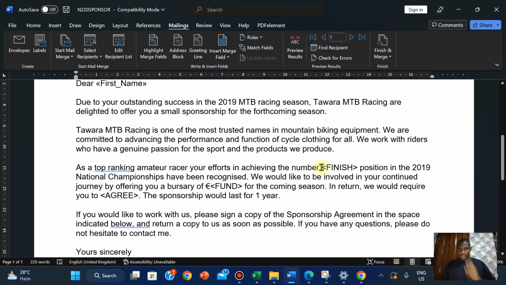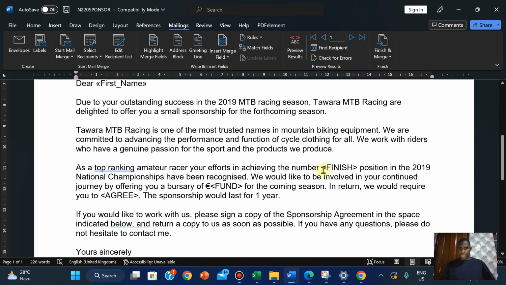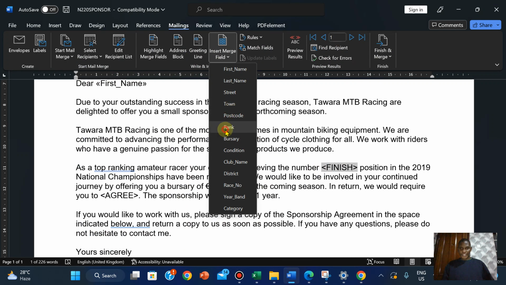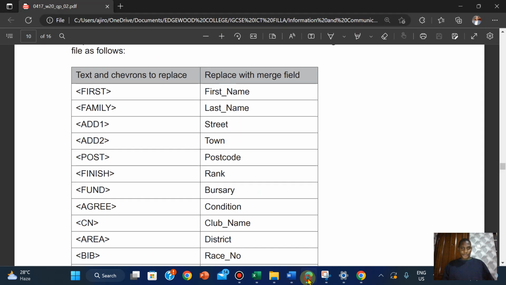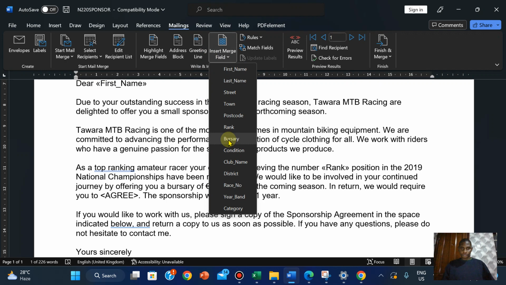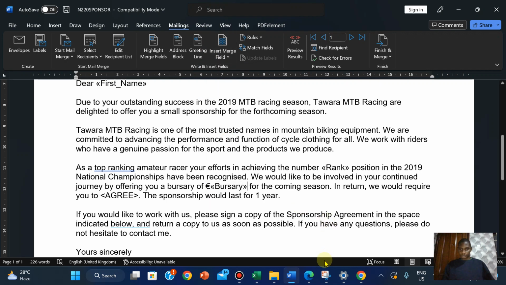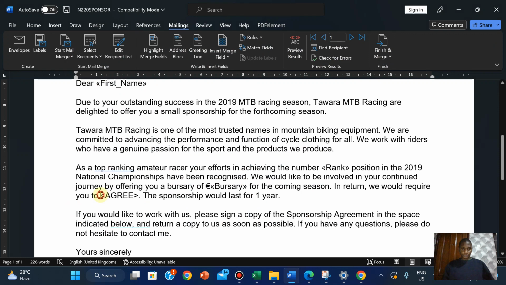Okay, I see finish here, which is for rank, fund, bursary, agree, condition.